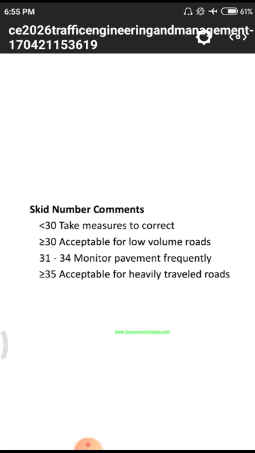These are the different values. Less than 30 means measures to correct. Measures means simply we have to apply another coating layer to the particular road. Greater than or equal to 30 means acceptable for low volume roads, that means normal village roads and other district roads. 31 to 34, monitor pavement frequently. That means we need to observe day by day the pavement condition, is it acceptable or not for vehicles. If it is greater than 35, automatically we accept the vehicles flowing on the roads.